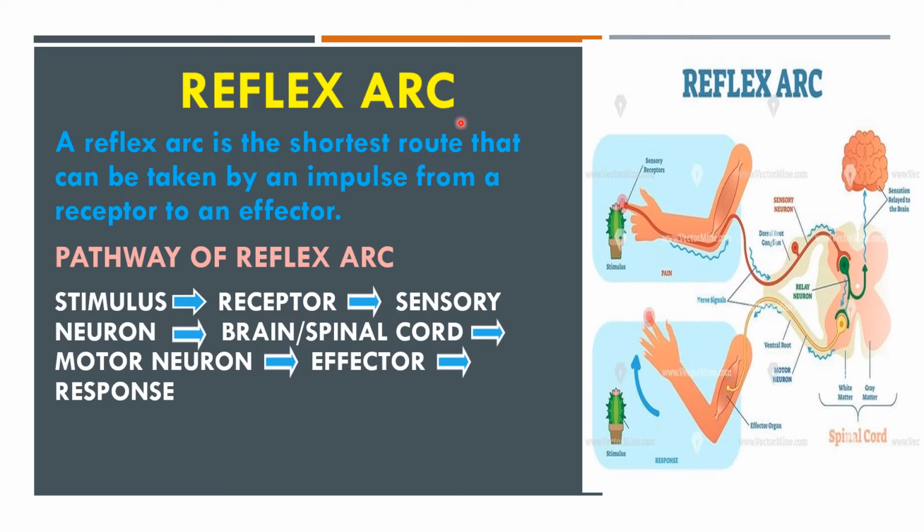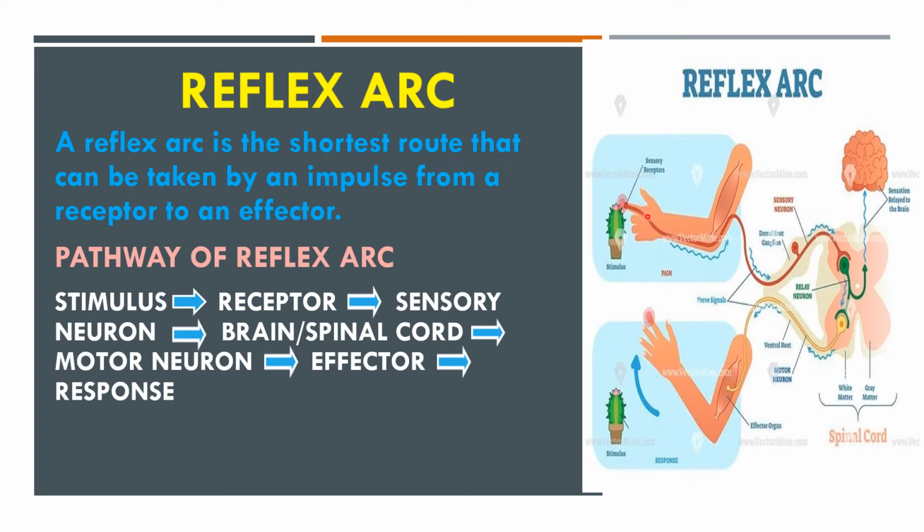Reflex arc. What is a reflex arc? A reflex arc is the shortest route that can be taken by an impulse from a receptor to an effector. The pathway of the reflex arc: the stimulus is received by the receptor.